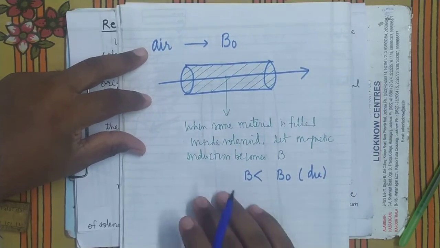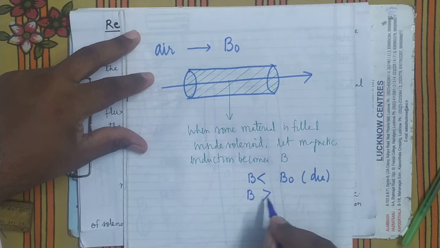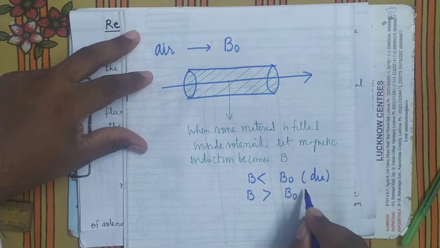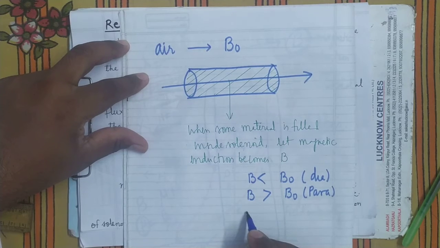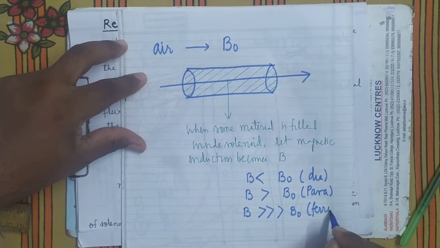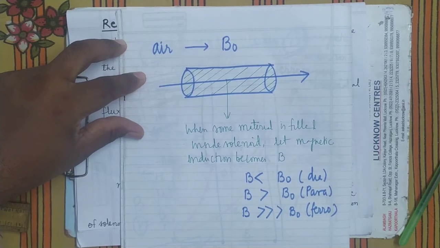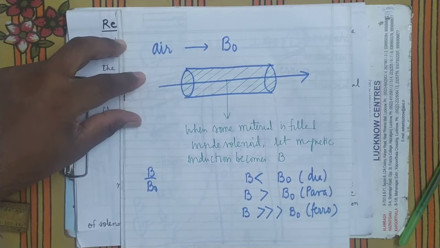You can see here, for paramagnetic, B will be slightly more than B naught. But for ferromagnetic, B is much more than B naught. It's clear. So if you find B upon B naught, you will find that for diamagnetic it will be less than 1.